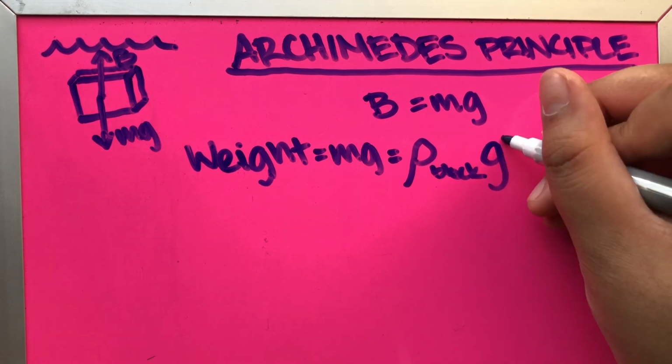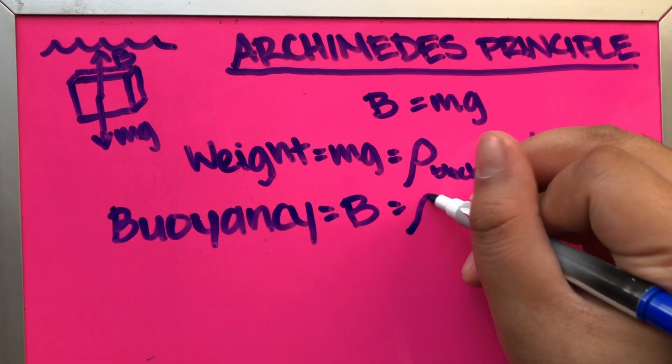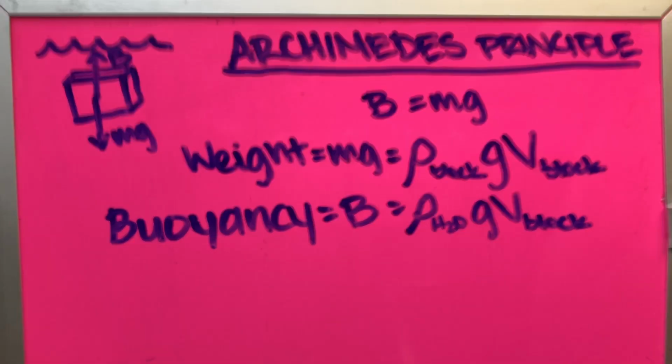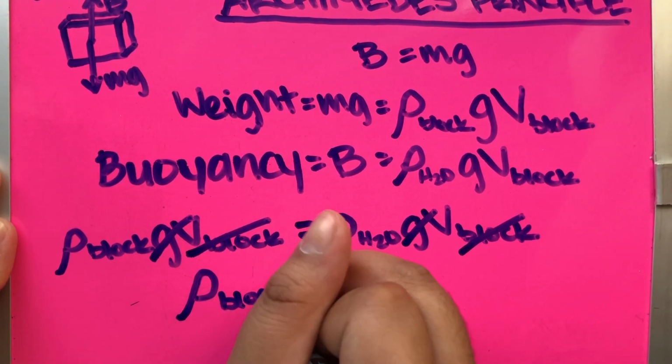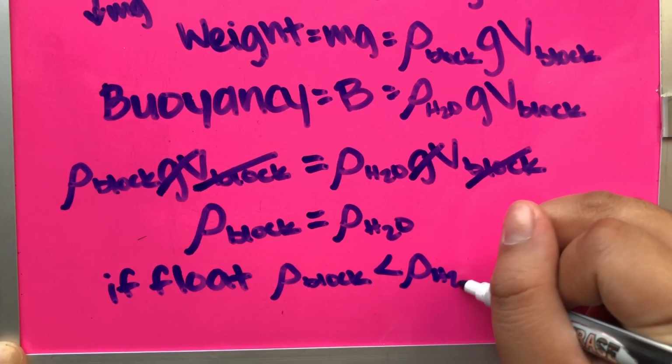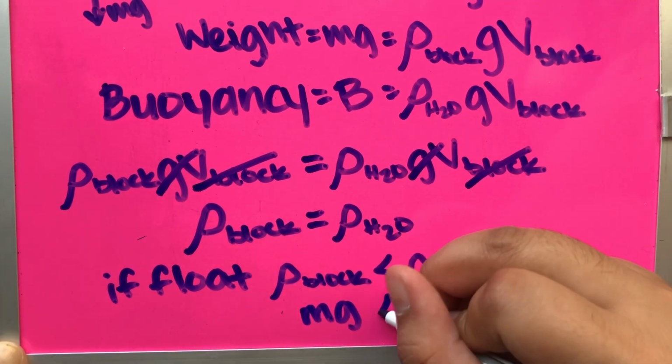This is the equation for weight, being mg, and this is the equation for buoyancy, being b. We equate the two equations and cancel out variables to figure out if the block will float, buoyancy is greater than weight, or sink, buoyancy is less than weight.